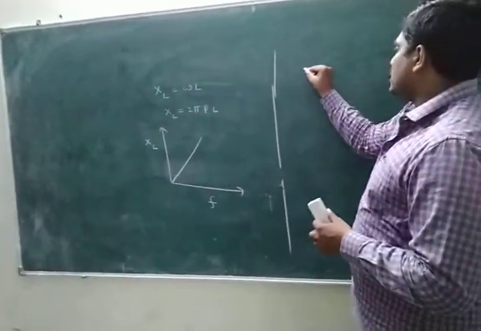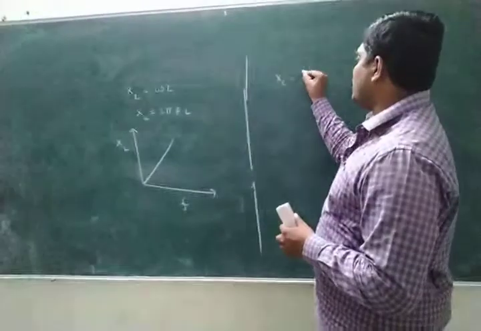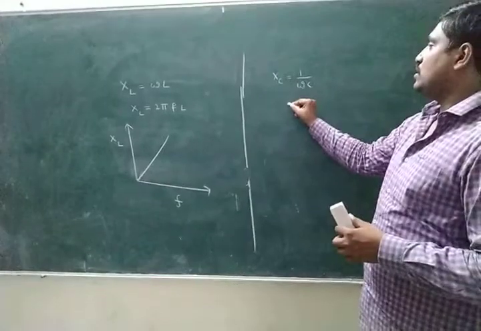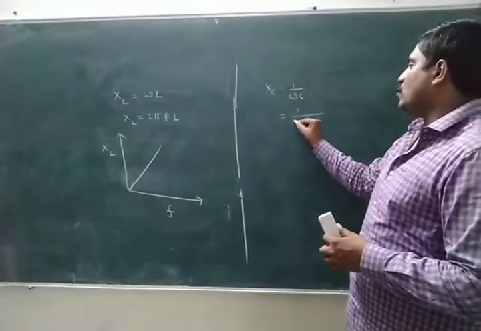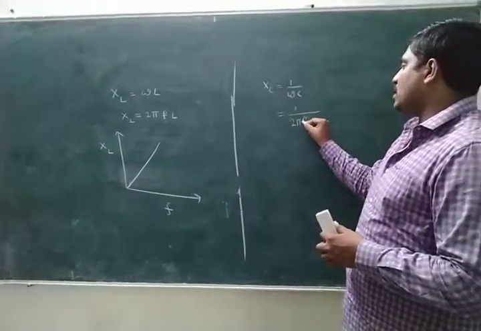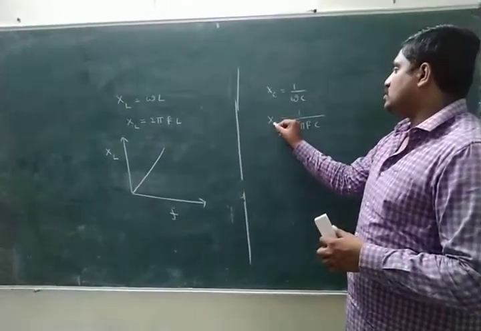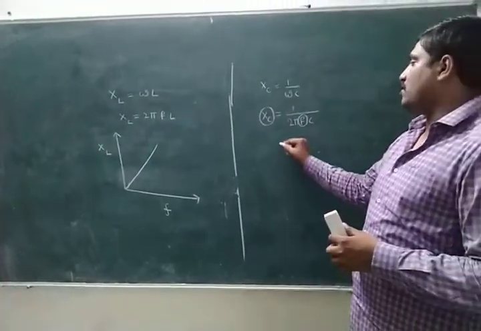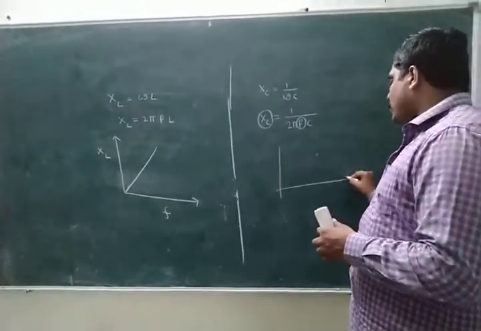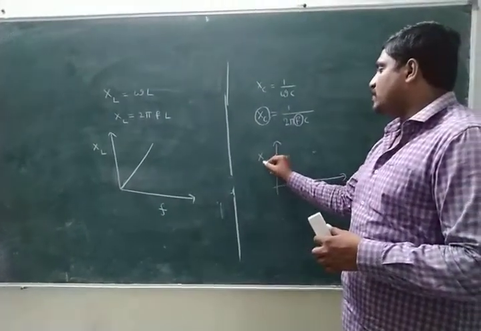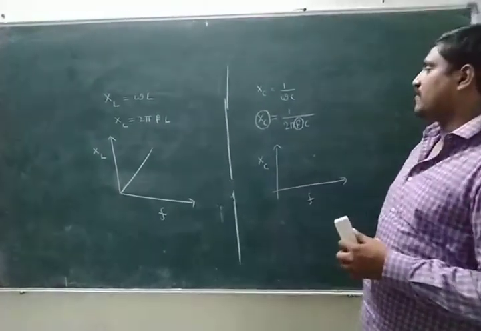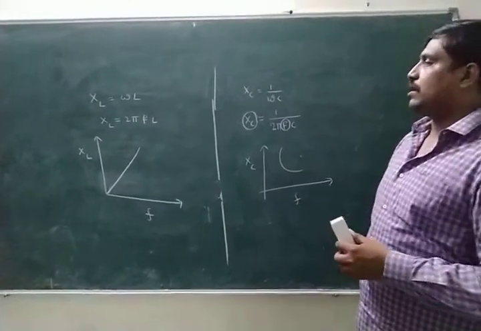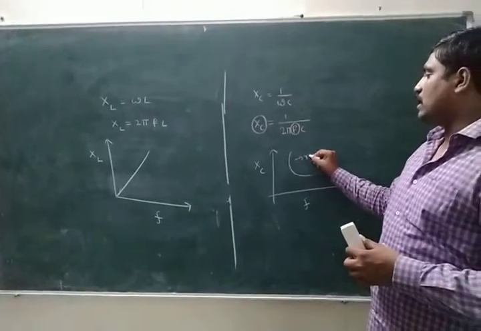Next one. Here the formula of XC is 1 by omega C. Here omega value is 2 pi F, so this is XC, this is F. Here XC and F are inversely proportional. Here the graph is drawn between XC and F. Both are inversely related. According to mathematics, the graph shape is a rectangular hyperbola.